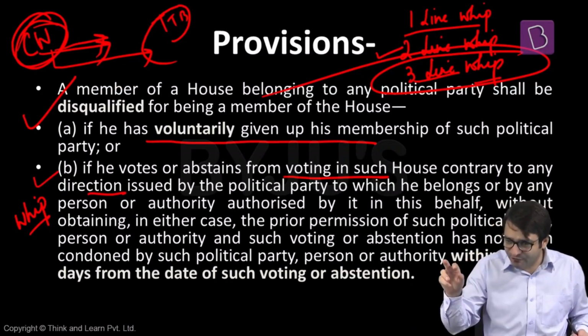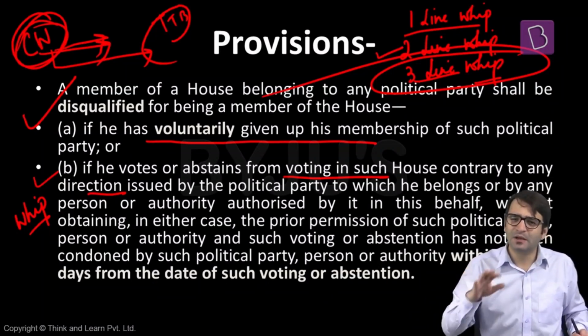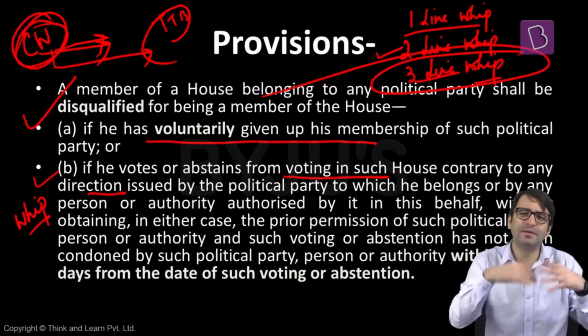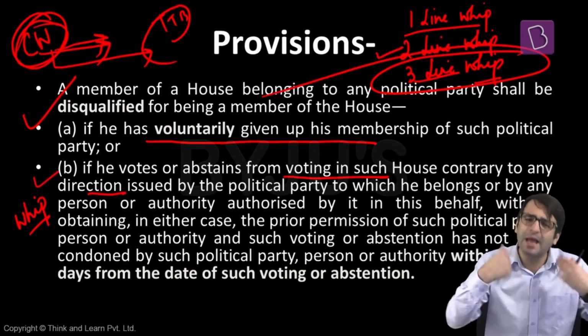That's number 1. Number 2, there can be whips issued, directives issued by this political party to me. 1-line whip, 2-line whip, these are not coercive in nature. That means even if you violate 1-line whip, 2-line whip, no action will be taken against you, or no action can be taken against you, or you will not be disqualified.